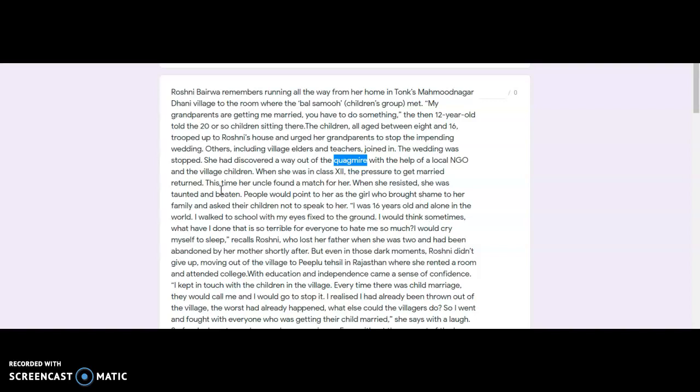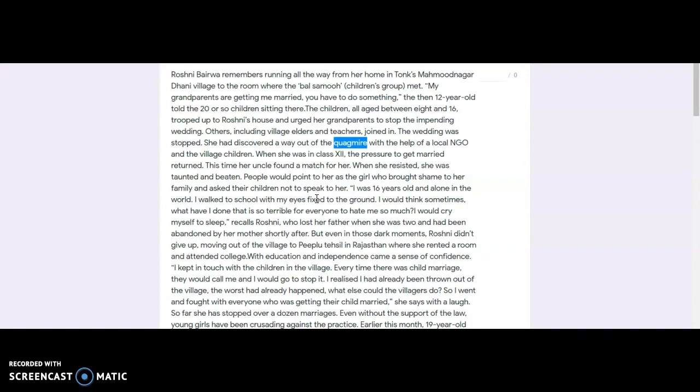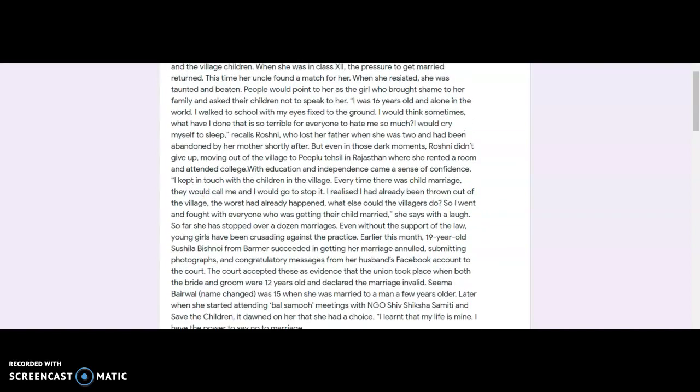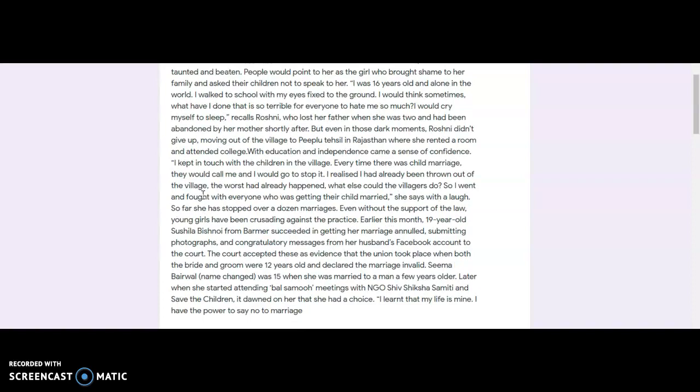So in short, this is a story of Roshni, who ran out of a village because her grandparents were getting her married when she was 12. Then she came to an NGO and she's telling her story: when she passed 12th standard, again her relatives were forcing her to get married, but she went to college. The villagers removed her out of the village, and whenever child marriage was happening, the small children in the village would come call her and she would go to stop the marriage.